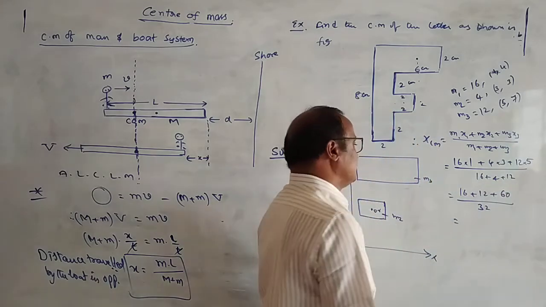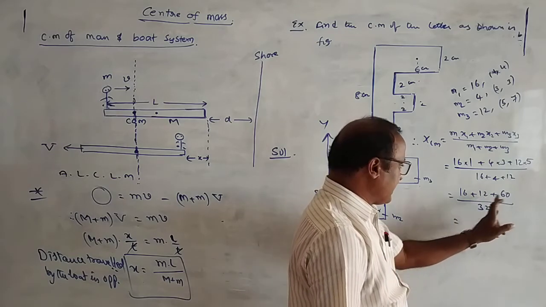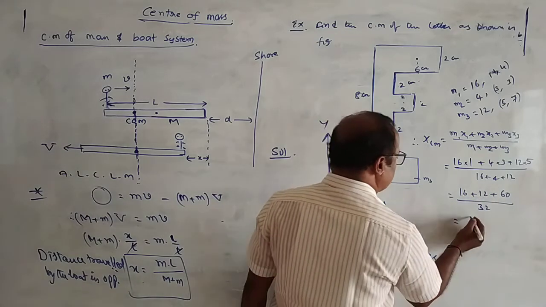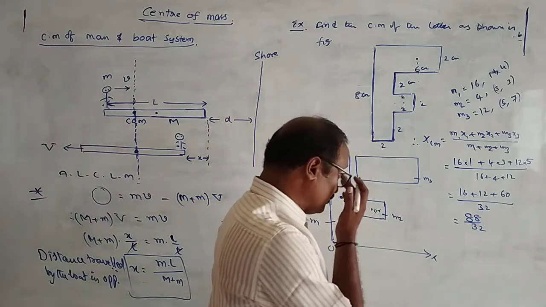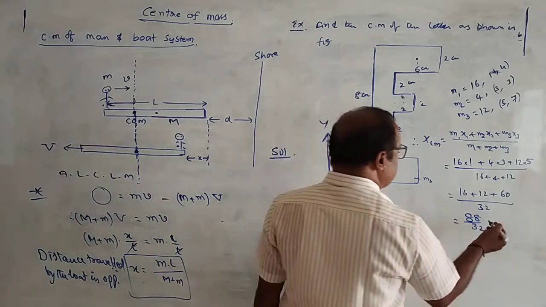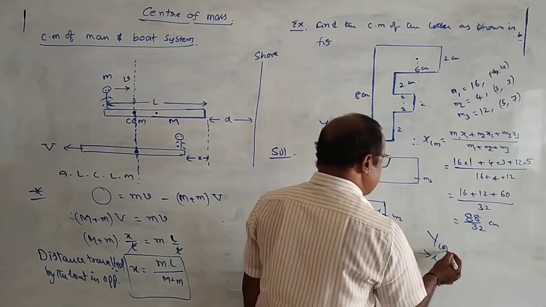That is 16 plus 12 is equal to 28, 28 plus 60 gives 88, by 32. This is the value, in centimeters. Similarly, we will calculate the value of ycm.